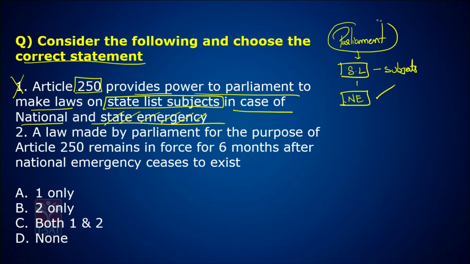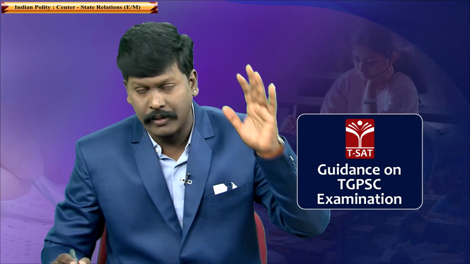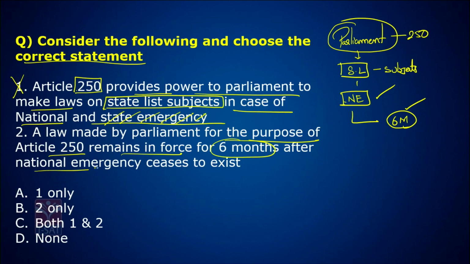The law made by the Parliament for the purpose of Article 250 remains in operation for maximum 6 months after the emergency ceases to operate. A law made by the Parliament for the purpose of Article 250 remains in force for 6 months after national emergency ceases to exist. Correct. So, answer is B.